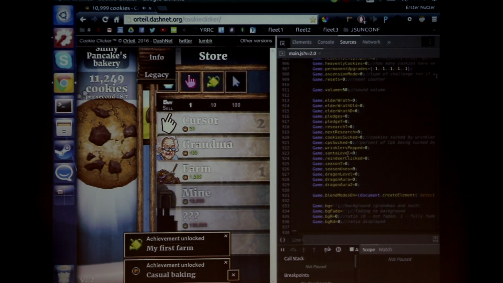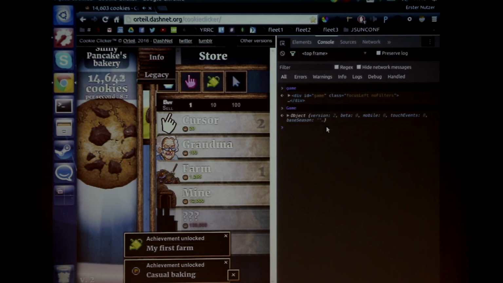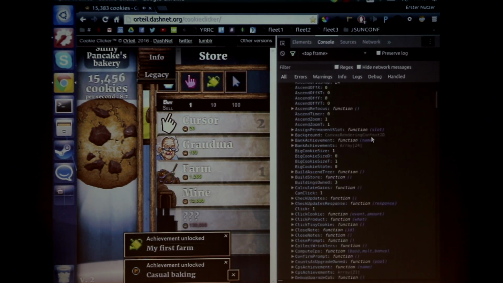But what I'm actually interested in is if there's the possibility to manipulate the buildings directly instead of clicking the button automatically. So let's check out the console if we have some kind of game object again. Okay, that's a div container, don't care for that. Oh, and there is a game object. Is it the right one? Let's see. Oh, that looks very nice.